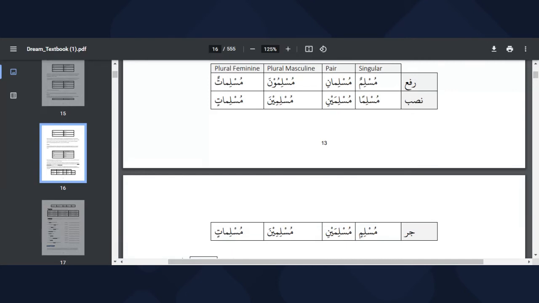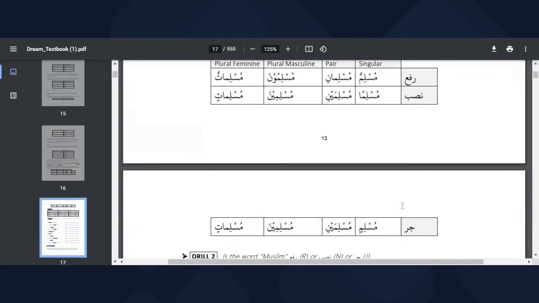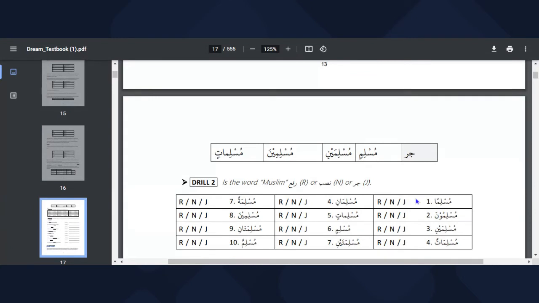So we have Muslimuna, Muslimina, Muslimina. For the plural masculine, the ending sounds are una, ina, while for the plural feminine, the ending combinations are atun, atin. So plural feminine will be Muslimatun, Muslimatin, Muslimatin. So that's all about ending sounds and ending combinations. Anytime we see un and in, then we know that it is Rafun, Nasib, Jar. Un, Rafun, and Nasib, in, Jar.